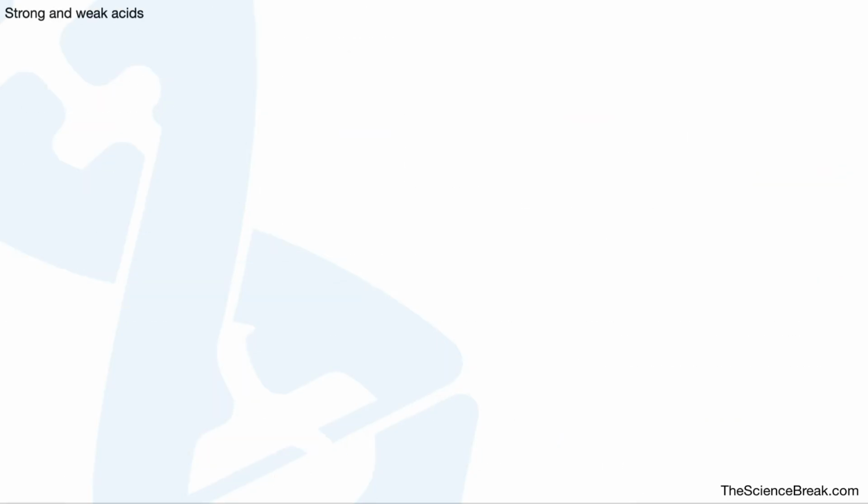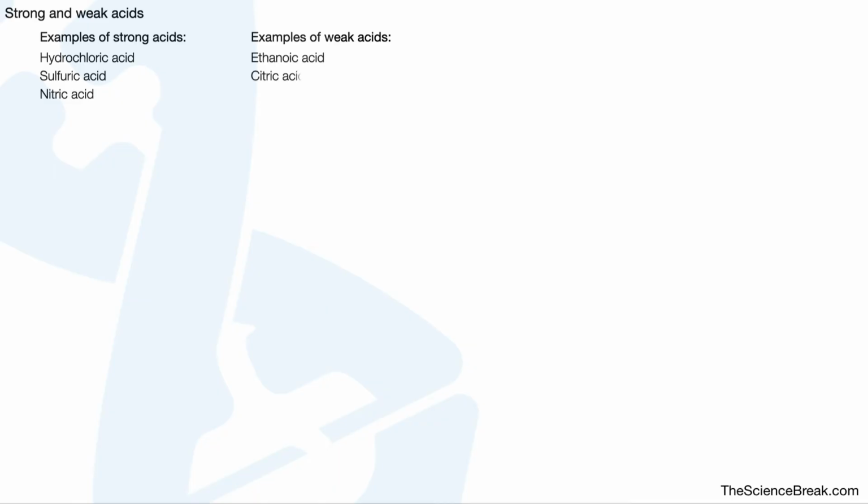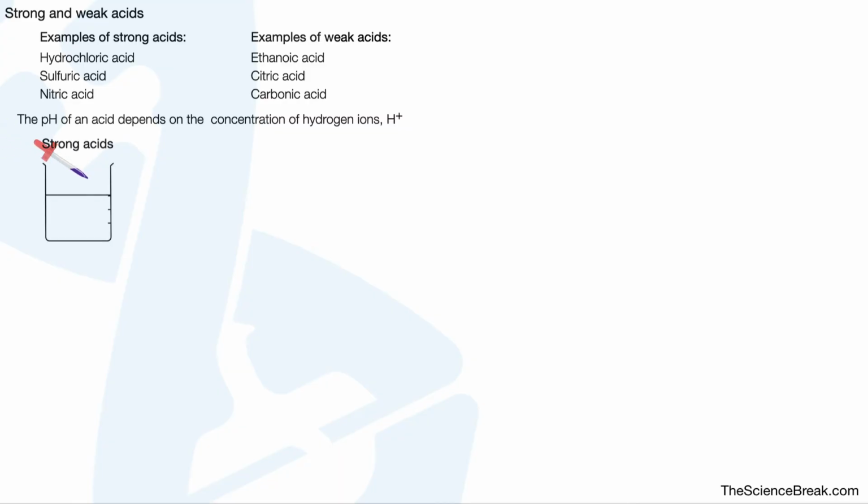Let's take a look at strong and weak acids. Three examples of strong acids include hydrochloric, sulfuric, and nitric. Examples of weak acids, we have ethanoic acid, found in vinegar, citric acid, found in fruits, and carbonic acid, found in fizzy drinks. The pH of an acid depends on the concentration of hydrogen ions present. So let's compare strong acids to weak acids.